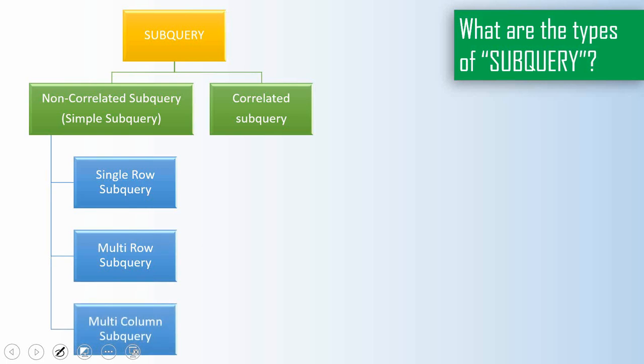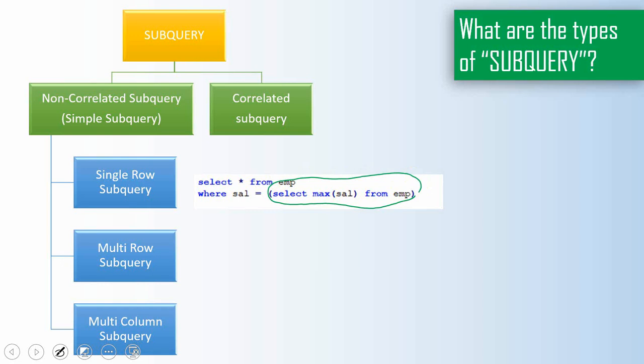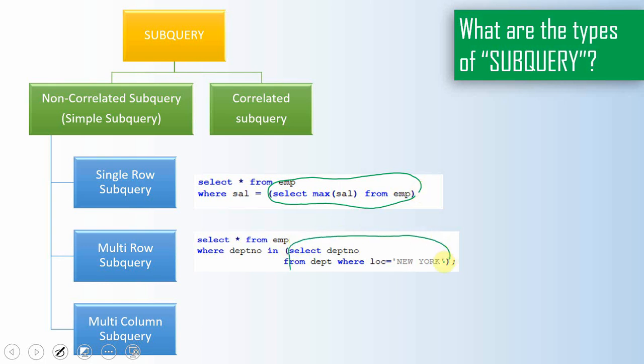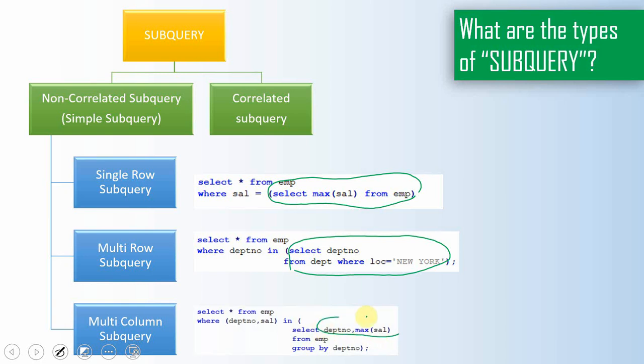These three types of subqueries differ in the way the inner query returns the result. In case of a single row subquery, the inner query will return just one value. Here is an example, exactly the same example, where the inner query returns only one value. In case of a multi-row subquery, the inner query will return more than one row. In this case it returns multiple rows but of one column, so it returns a list of departments for that particular location. In case of a multi-column subquery, the inner query will return more than one row and in fact more than one column. So this is called a multi-column subquery.